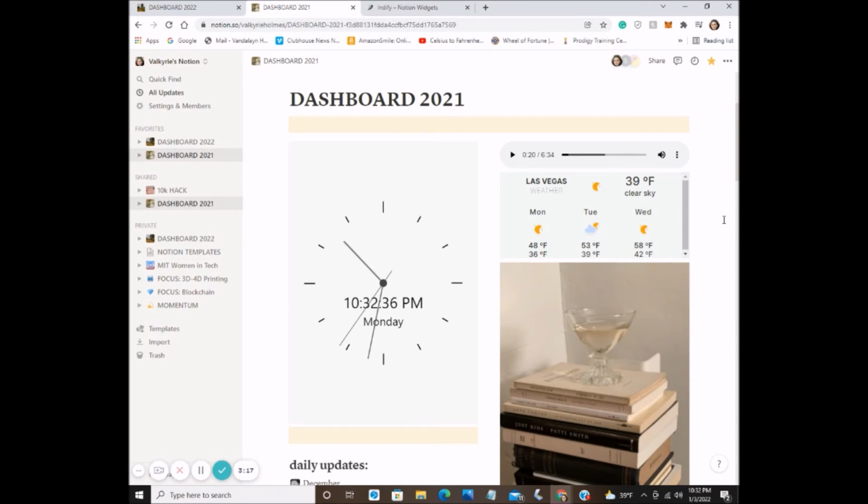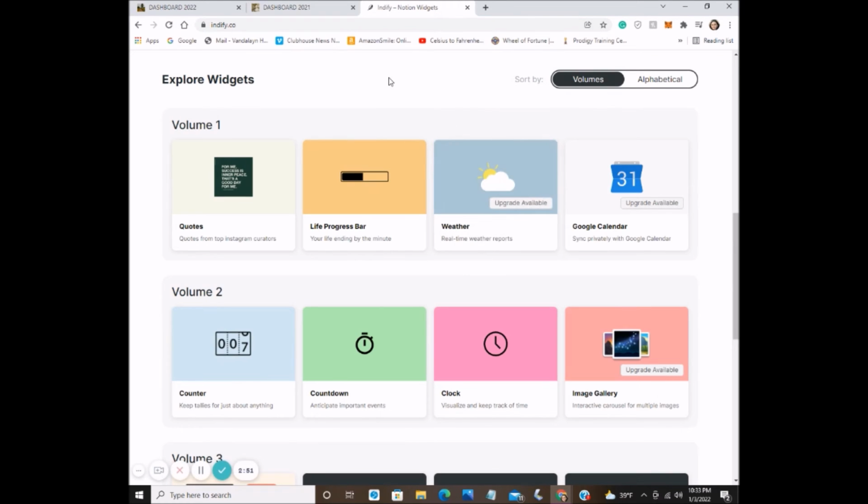Now moving on to the embeds. So as you can see right here, I have a clock that is in this style. It says the day of the week, it says the time, it says PM, whatever. And then I also have this weather calendar specifically for Vegas because I'm located here. Now, these two graphics are not included with Notion. They are actually an extension that I use with Indify. Now, Indify is where you can get these things called widgets. And widgets are embeds that you can put into Notion, and it creates your own little graphic for you.